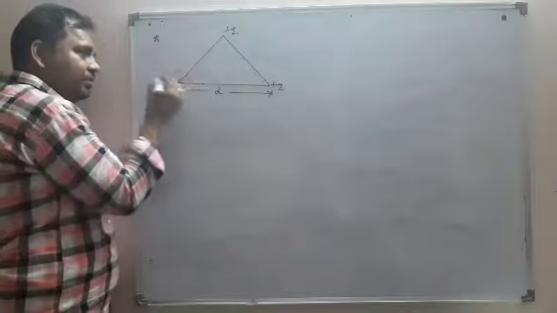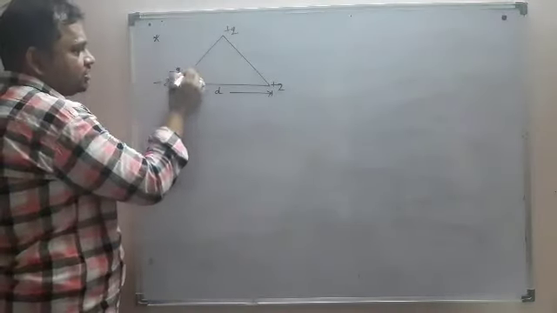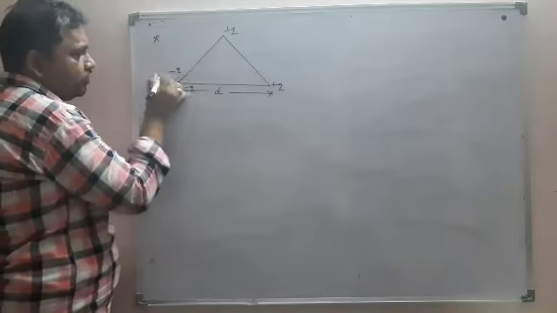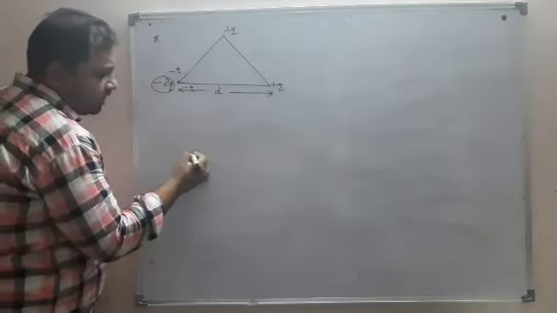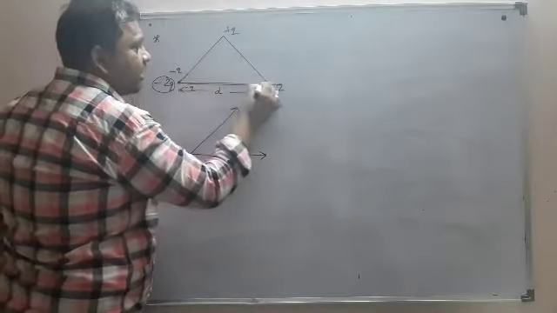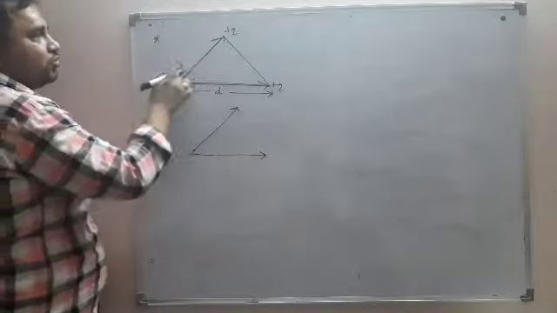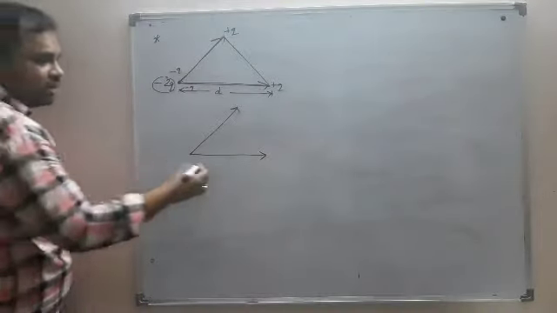Now I hope you can understand what I will do. I will split this minus 2q into two minus q parts, and eventually I will have two dipoles. This is the first dipole, this one is the second dipole, minus q to plus q, and this is also minus q to plus q.